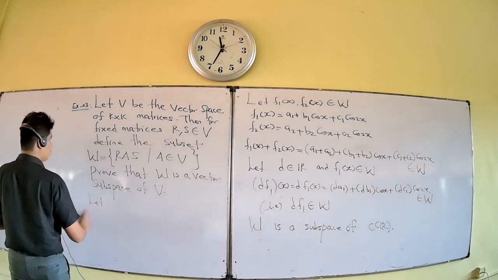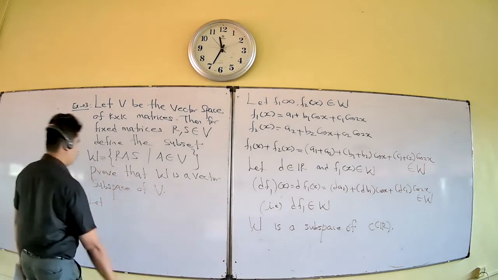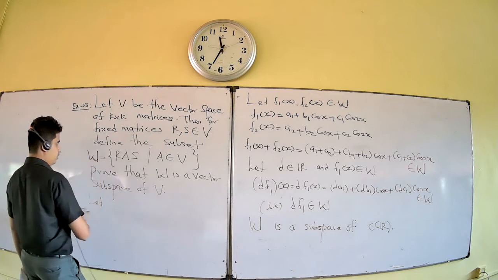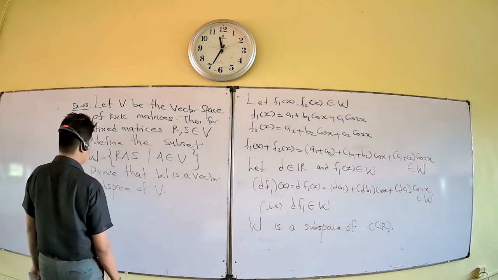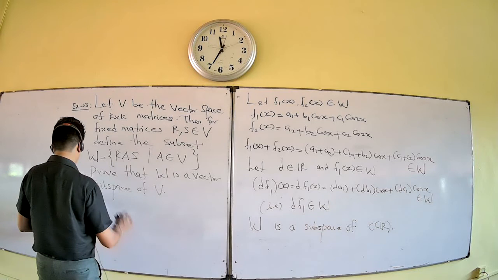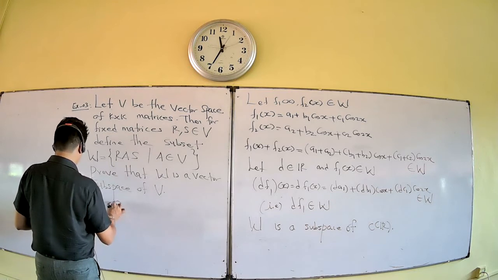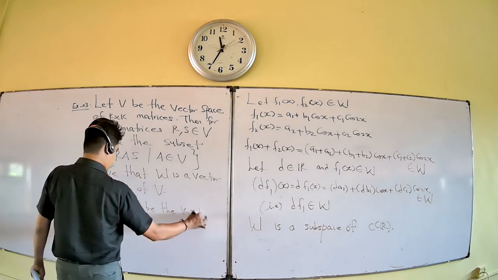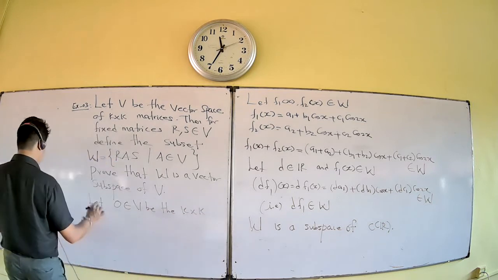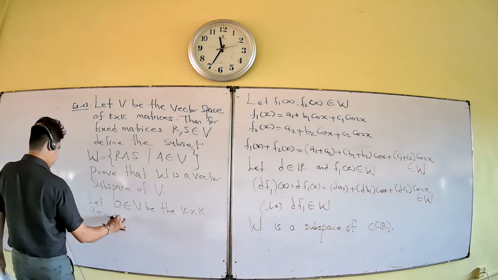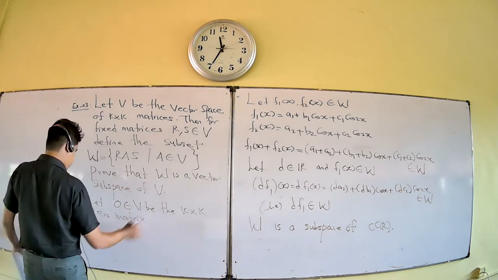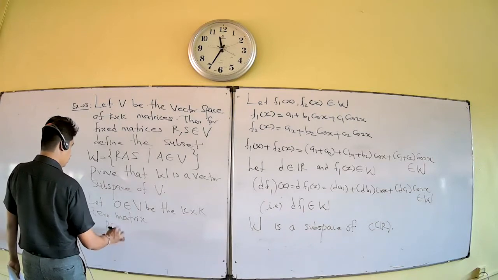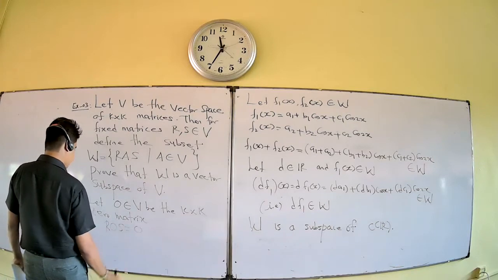First, it is your set. You want to show first that it is a non-empty set. You put the zero matrix. Let 0 belong to V, be the K cross K zero matrix. So this should satisfy this condition: R 0 S, again zero matrix, no?